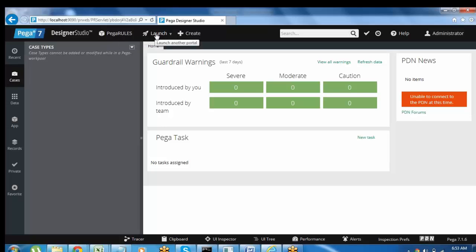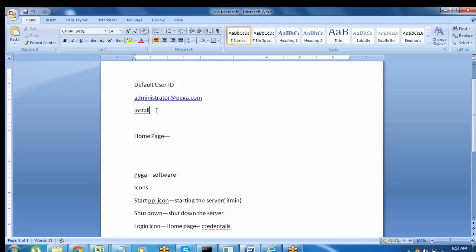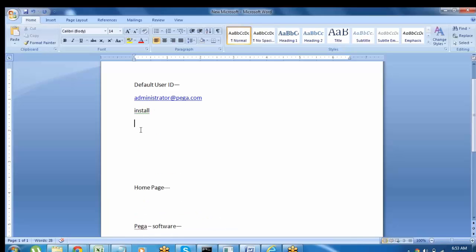The launch menu is for when you have access to different portals. In Pega 7 overall we have three different portals: the administrator portal, which we can also call the developer portal, another one is the manager portal or business analyst portal, and another one is the user portal.